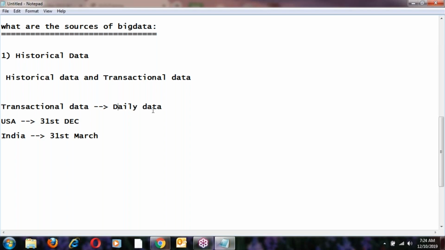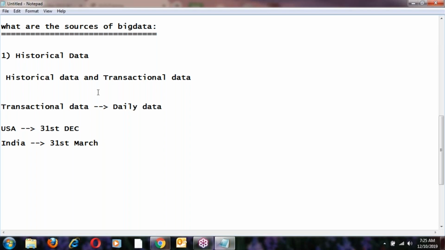At the end of the year, at the year closing, 31st December or in India 31st March, once the year is closed and the balance sheet is submitted, that data goes to historical data.